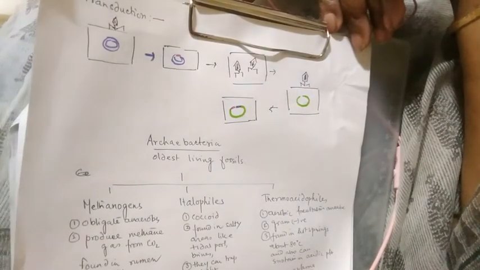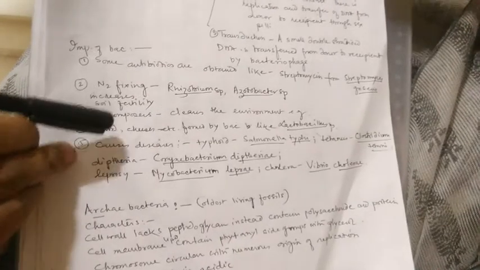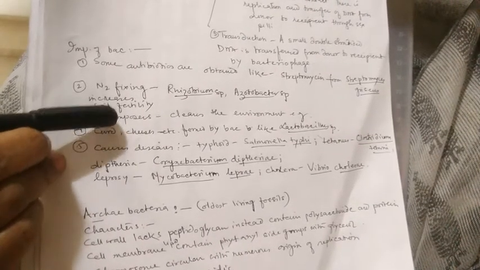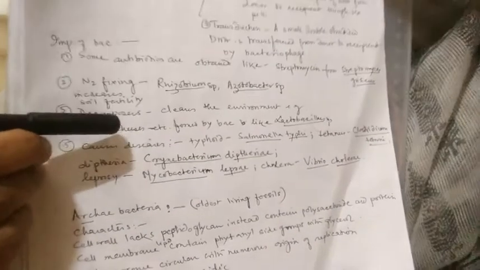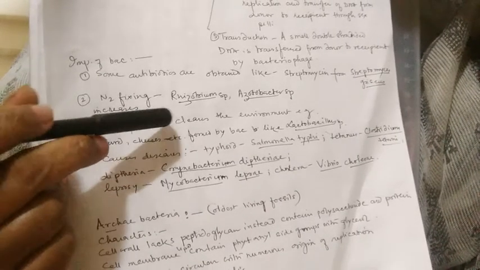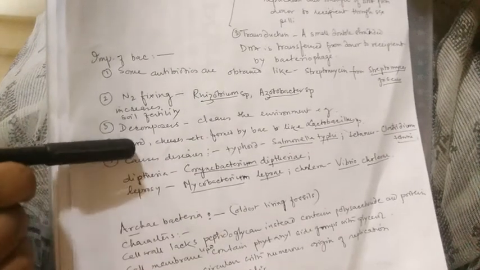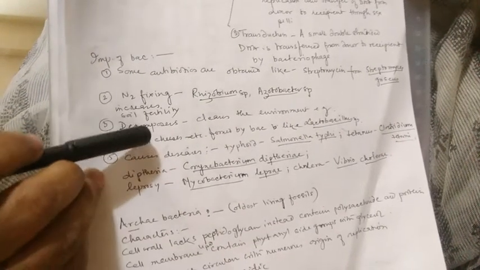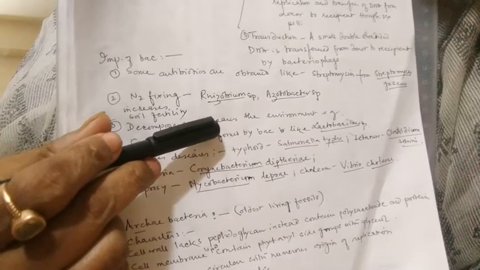Now, the significance of bacteria is huge. It is important, advantageous as well as disadvantageous, but here we can discuss a few of them. First of all, antibiotic production, like streptomycin. Streptomyces griseus produces the antibiotic streptomycin. Many other bacteria help in antibiotic production. They are very good decomposers. They clean our environment. Numerous bacteria act as decomposers.